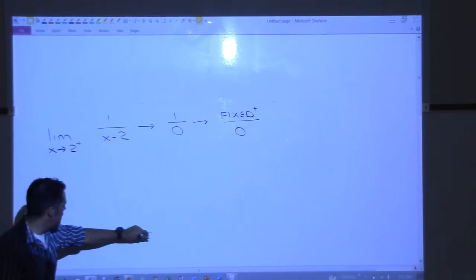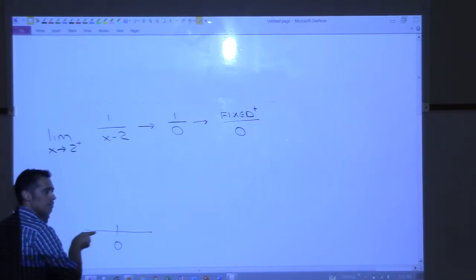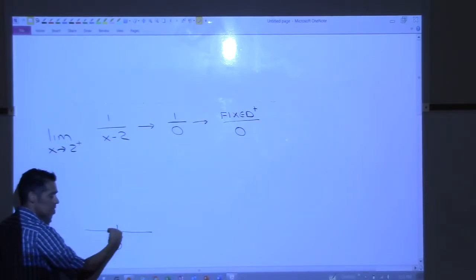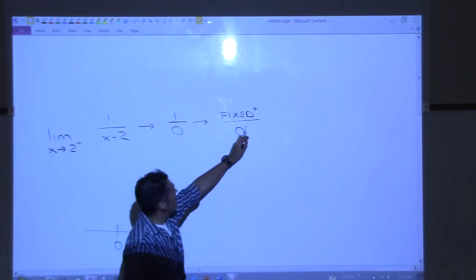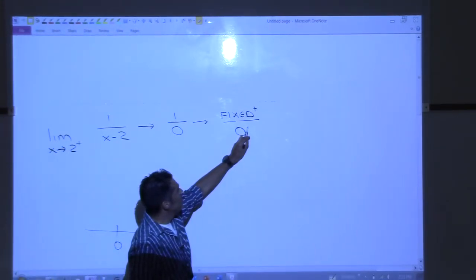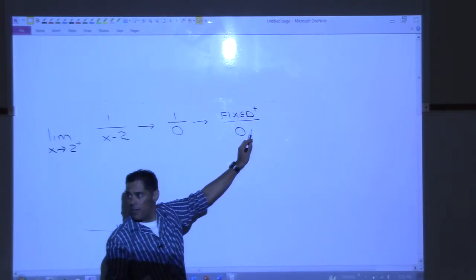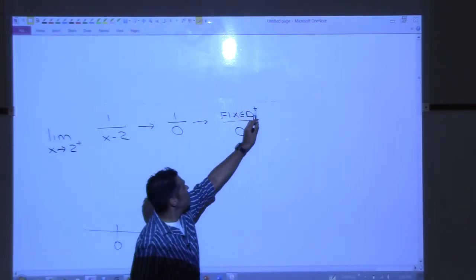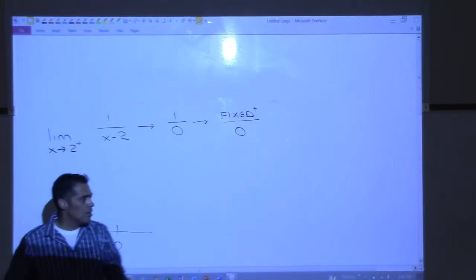You can come into 0 this way or that way. If the bottom is positive, you have a positive over a positive, so the answer is positive infinity. If it's positive over a negative, you get negative infinity. Make sense?